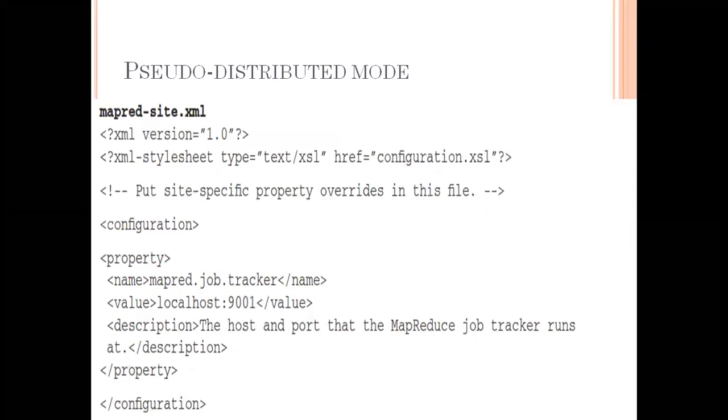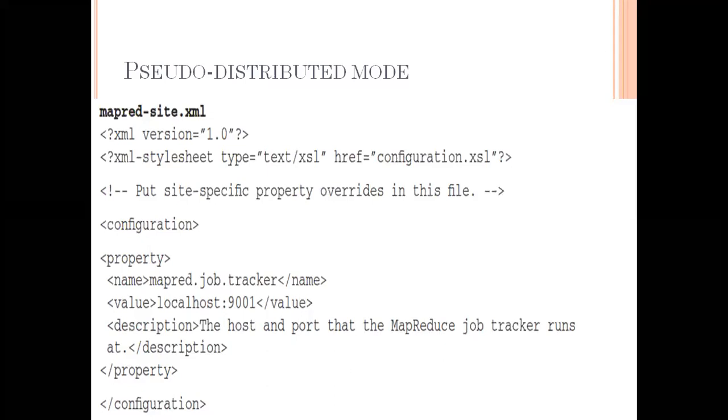Sir, why are we considering this XML file? The main purpose is that we already have five building blocks in the Hadoop system. The building blocks perform their duty, so how is it performed? One XML file takes care of it. See here, this mapred.xml. By the name itself we can know.